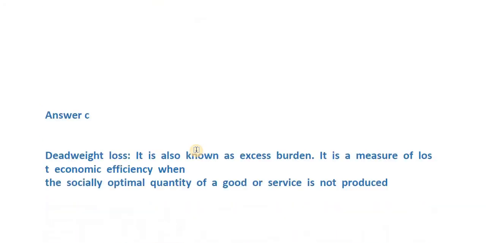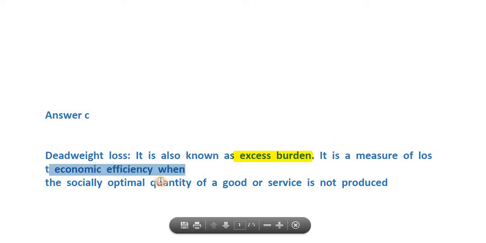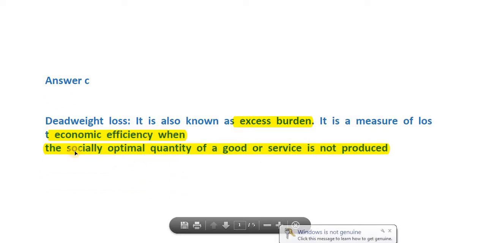We have wasted a lot of time here. So herein, in a little technical sense, what can be known as the dead weight is excess burden. Excess burden means dead weight loss. अभी ज़्यादा समझने का भी ज़रूरत नहीं है. It simply means excess burden. It is a measure of lost economic efficiency when the socially optimal quantity of a good or service is not produced. इधर थोड़ा सा समझने का ज़रूरत है.